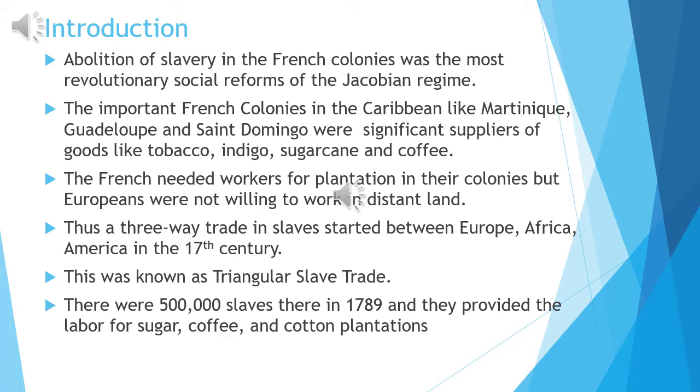Now, in these colonies, the rich French people had big plantations where they used to grow crops like tobacco, indigo, sugarcane, and coffee. These crops were sold in the market, and to work in these plantations, the French people needed workers. And now from where the workers will come?